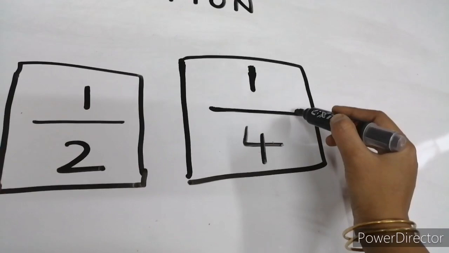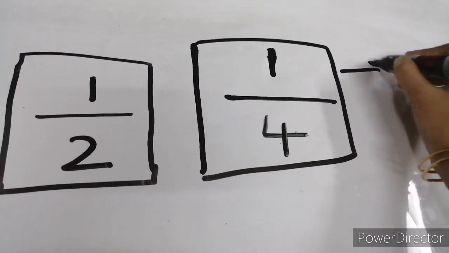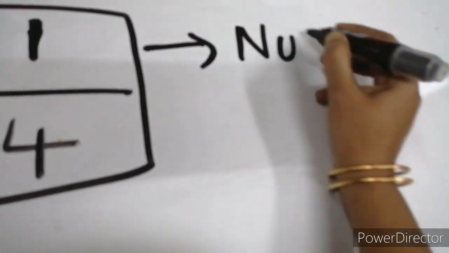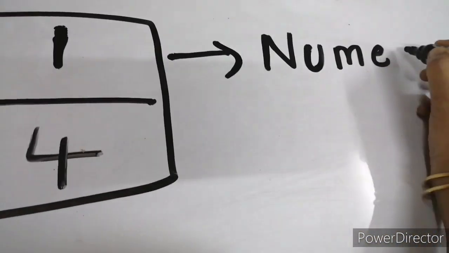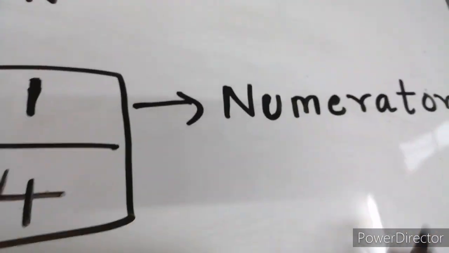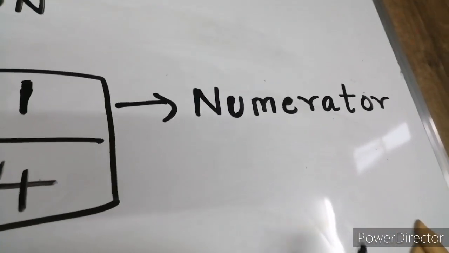The number on the top of the line is called numerator. Repeat after me. Numerator. Okay?